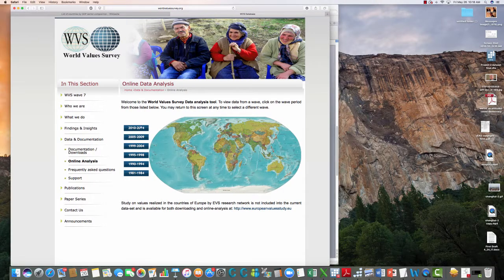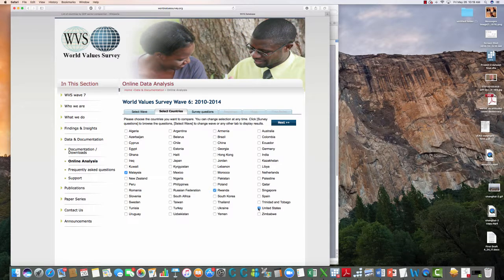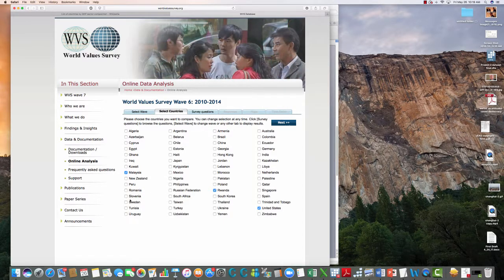So for this one, we're going to go to 2010 and 2014, and you just find your countries here, and you click over beside it. I've already selected Malaysia, which is what we're going to use for this project example, and then we're going to compare it to Rwanda and the United States. I could do Somalia like we did before, however, notice that Somalia is not on here. So they didn't ask Somalia in 2010, 2014.